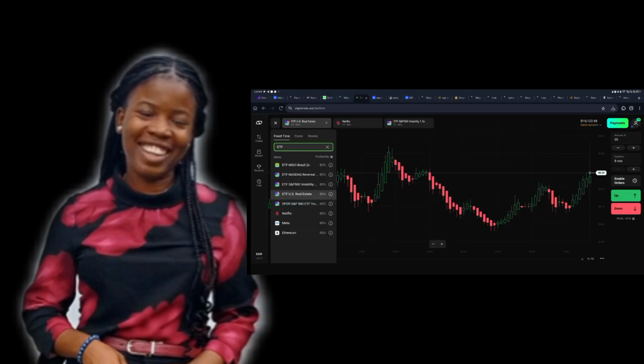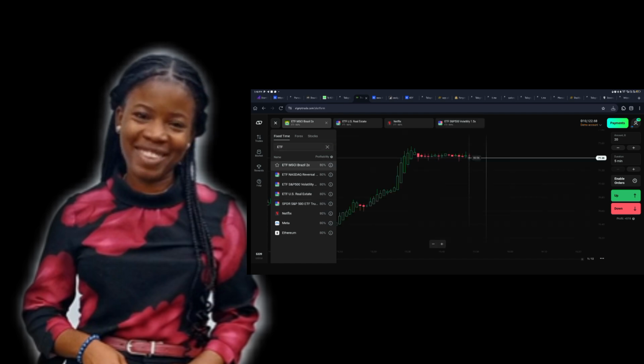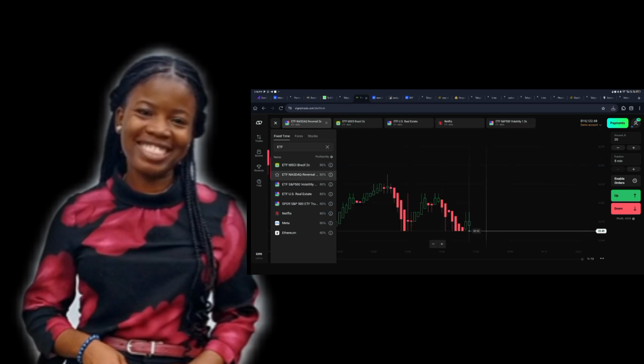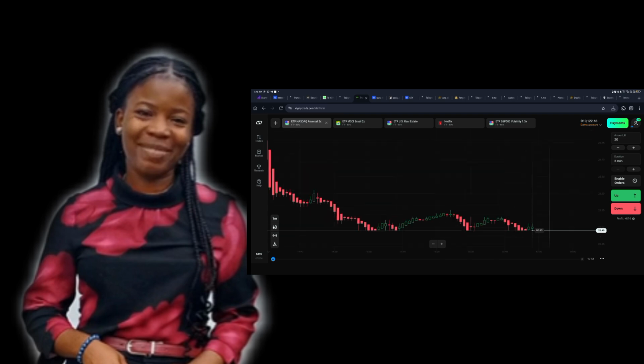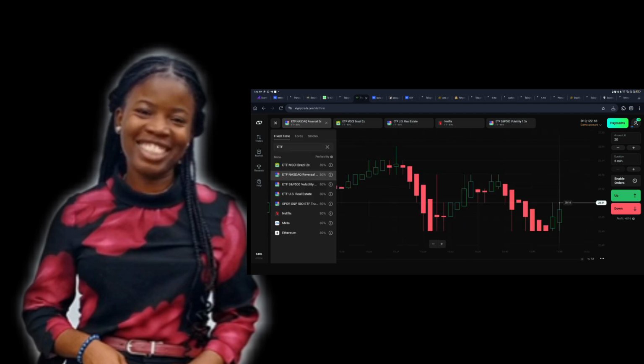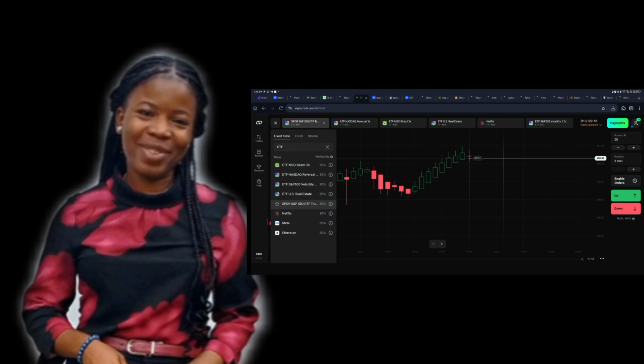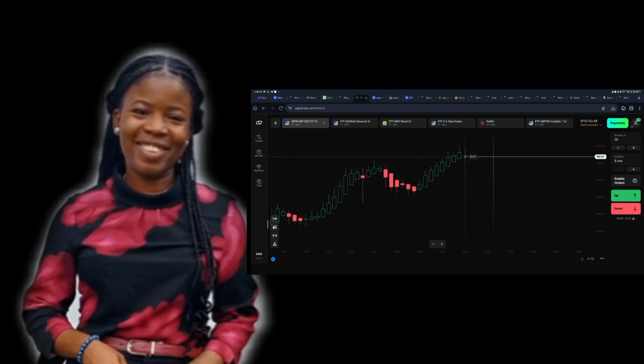Exploring ETFs on OlympTrade. Let's now look at the OlympTrade interface and see where ETFs are located. When you click on the asset menu at the top of the platform, you'll see different categories like Forex, stocks, commodities, crypto, and yes, ETFs. Examples of ETFs you might find include U.S. Stocks ETF, tracking major American companies. Technology ETF, focused on tech giants. Energy ETF, linked to oil and gas companies. Commodity ETFs, tracking metals or agricultural goods.